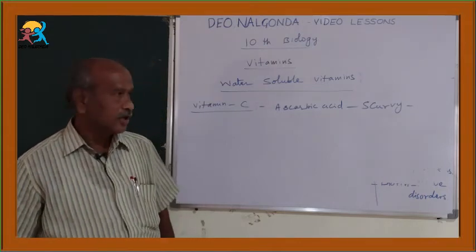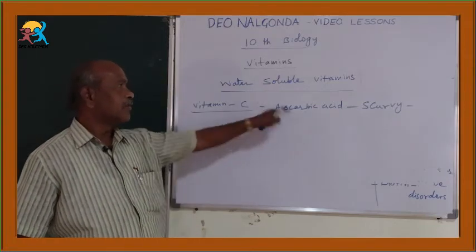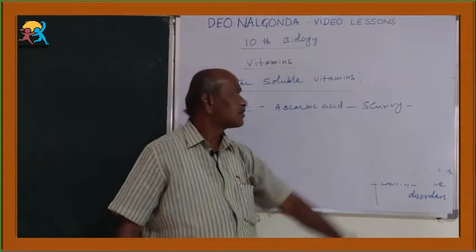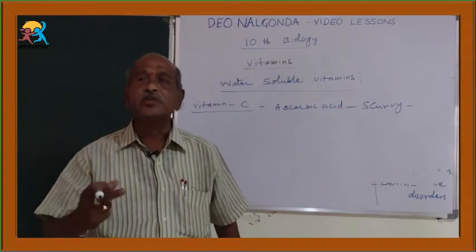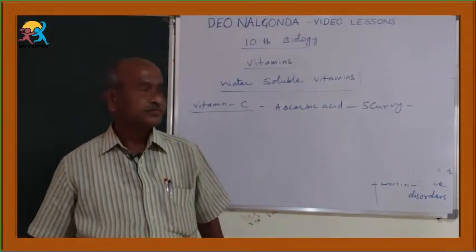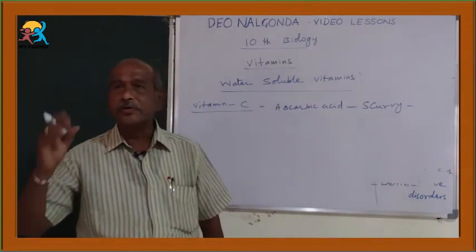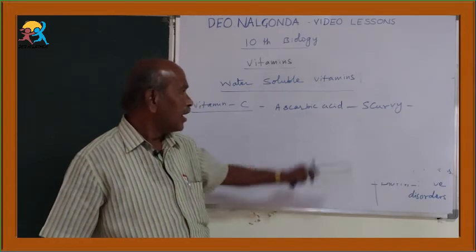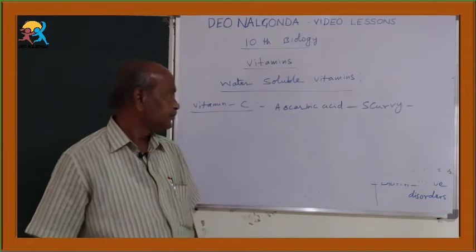Once again children, the last water soluble vitamin is C. Its chemical name is known as ascorbic acid. Deficiency causes scurvy. Main characters of scurvy are bleeding through gums, teeth becoming loose, delayed blood clotting, and also fractures of bones.